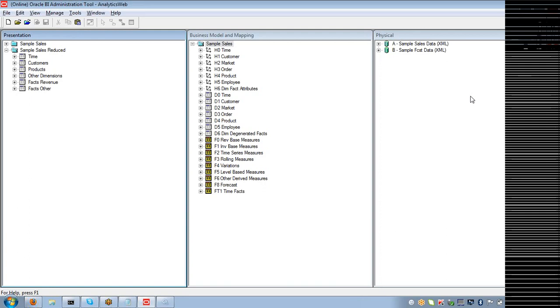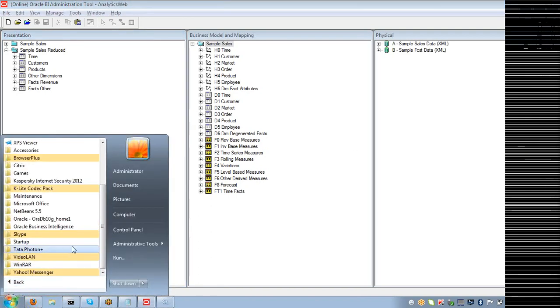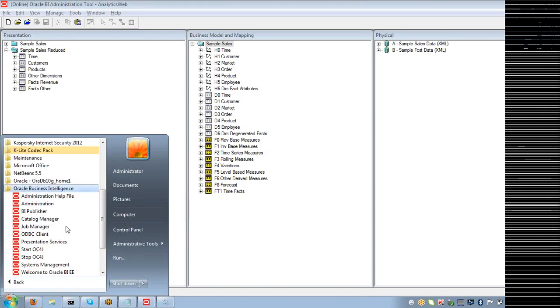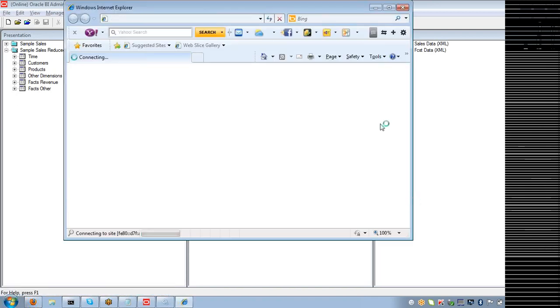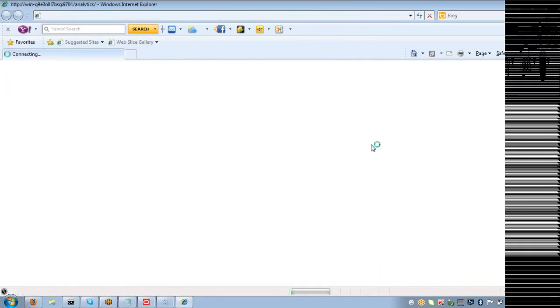Let us assume that Mr. Rakesh and Rajesh are from a team and they have been given this task. You have designed the repository. Let's say Rajesh has been asked to design the three layers. Rajesh has finished his work. Now Mr. Rakesh has to develop the reports. So how does he develop the reports? He has a tool called presentation services. He opens presentation services and logs into this tool here.